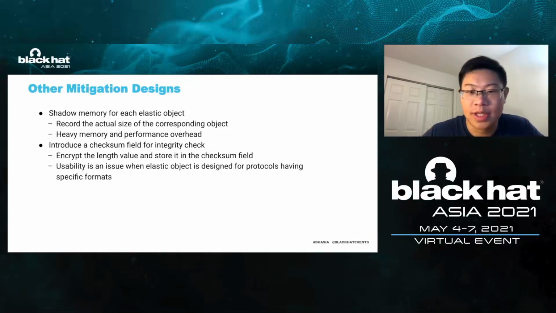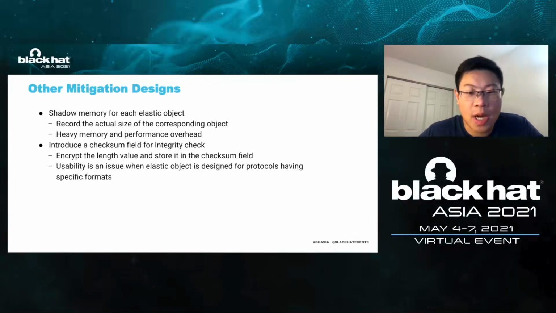Another possible solution is to design a mechanism to enable the integrity check for the data in the length field. We introduce a checksum field. When the kernel allocates a corresponding object and initializes its length field, we could encrypt the length value and store it in the checksum field accordingly. With this design, at the time of disclosing data in the flexible buffer to the user land, the kernel could easily retrieve and examine the checksum. The key challenge of implementing this idea is to ensure that the addition of the checksum field will not influence the usability of the kernel.